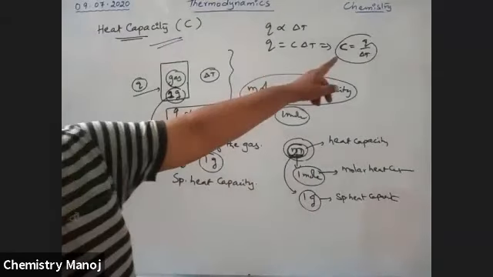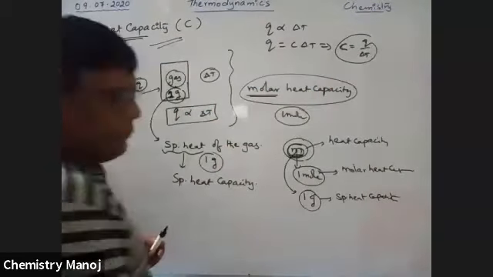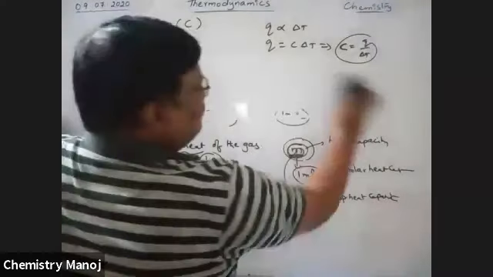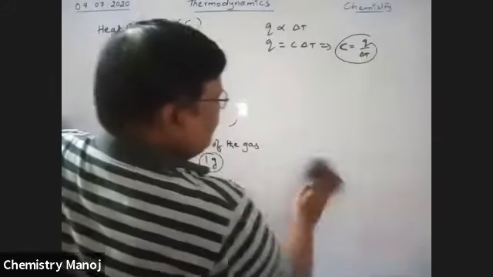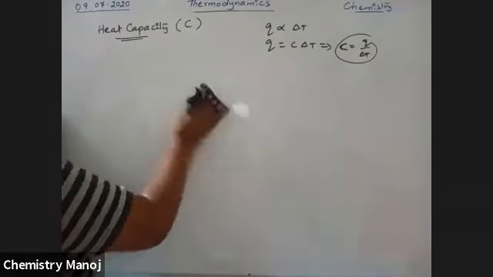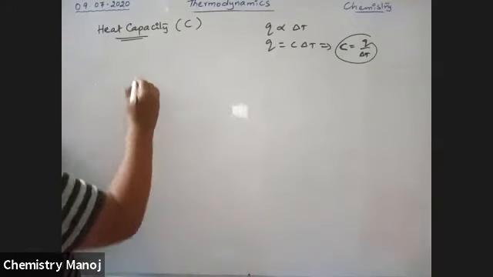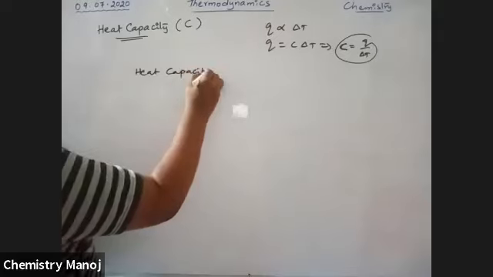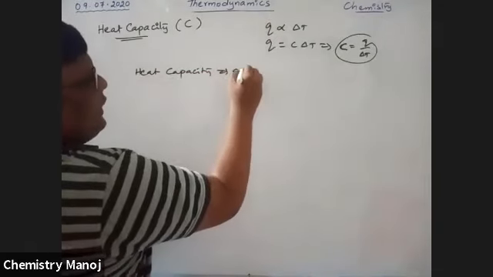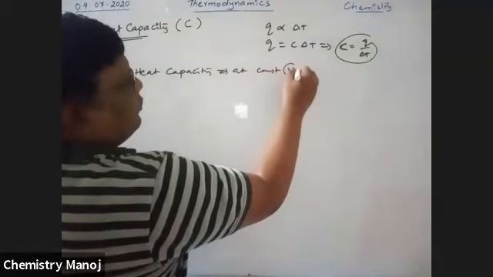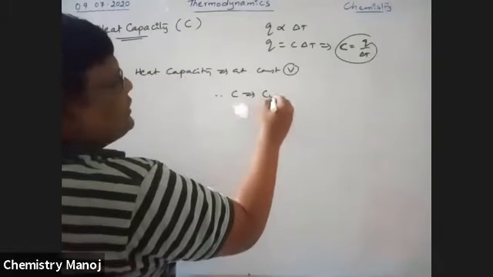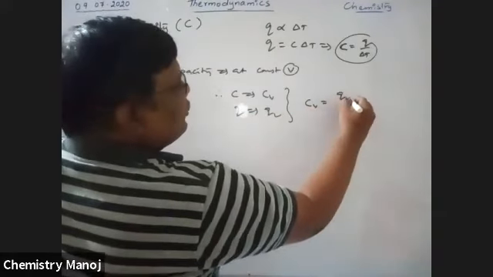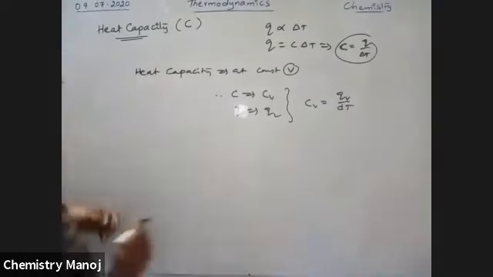If this heat capacity is calculated at constant volume, then C is taken as CV, Q is taken as QV, and therefore CV is equal to QV by delta T or dT.